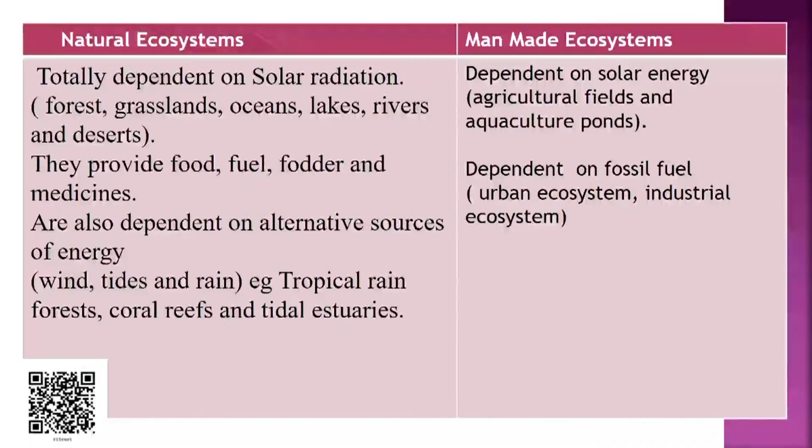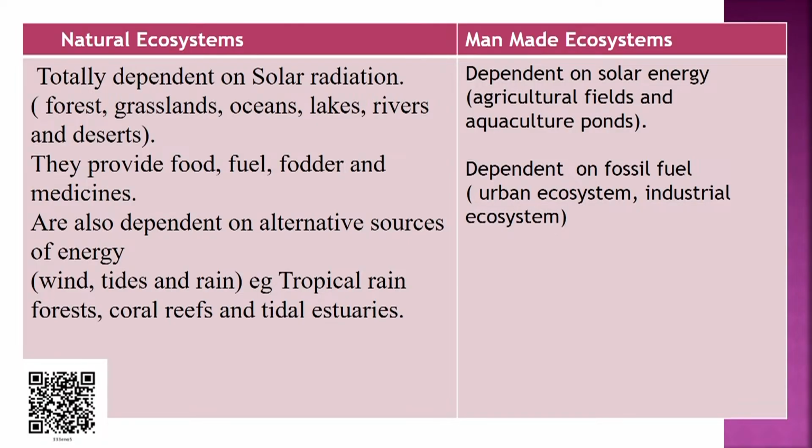So, when we classify ecosystem, it may be natural as well as man-made or human-made ecosystem. When we talk about natural ecosystem, these ecosystems are totally dependent on solar radiation. In case of man-made ecosystem, it is also dependent on solar energy. Natural ecosystems provide us food, fodder, fuel and medicines, and are also dependent on alternative sources of energy like wind, tide and rain.